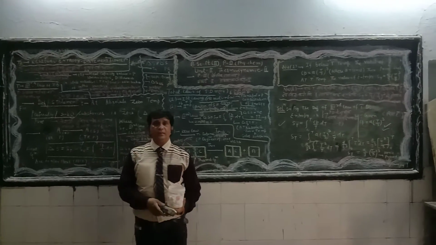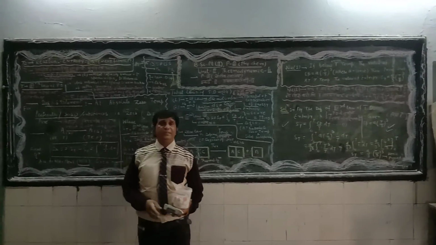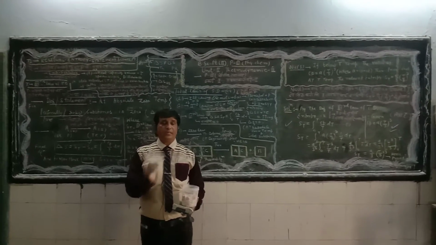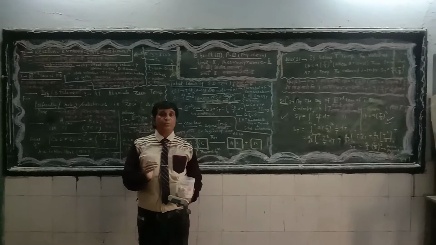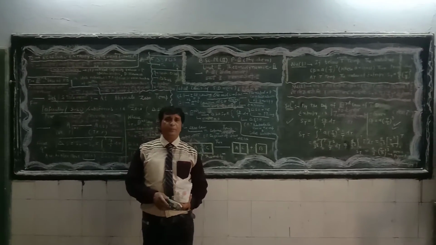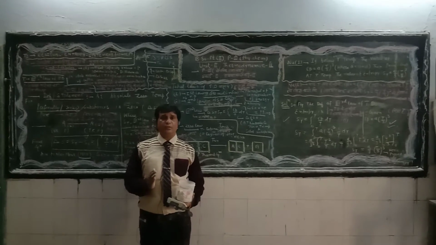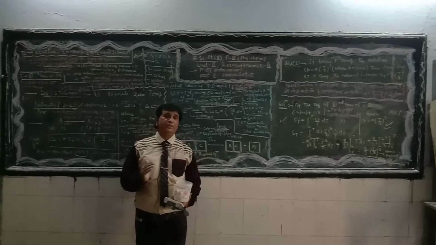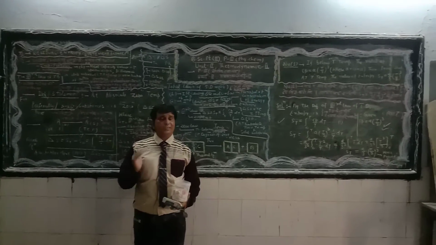Today our next topic is residual entropy: statement, principle and concept. I repeat, in compact form and in detailed form, I will explain it tomorrow. Next one, the kinds of entropy, that is residual entropy. How will you define residual entropy? What is the concept and what is its fundamental scientific logic? Why has it been introduced in our syllabus here?